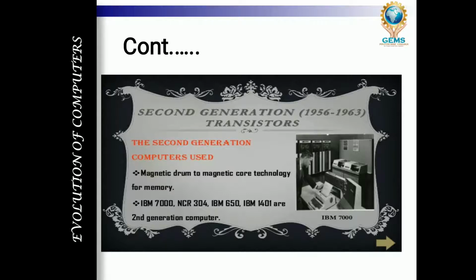And what are the examples of second generation computers? IBM 7000, NCR 304, IBM 650, IBM 1401 are second generation computers. What you are able to see on this monitor is a second generation computer.